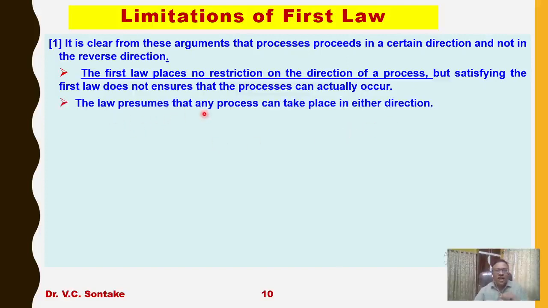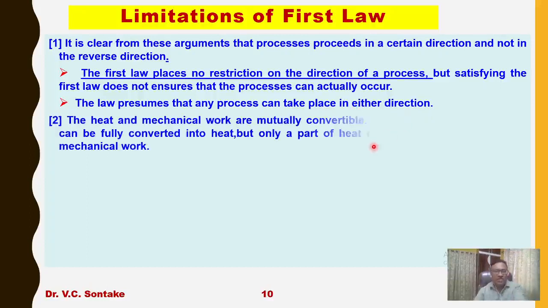This law presumes that any process can take place in either direction. The first law says that if energy conversion is taking place in that particular direction, the process is possible. So this is something very interesting. This law presumes that any process can take place in either direction. So this is the first limitation of the first law.